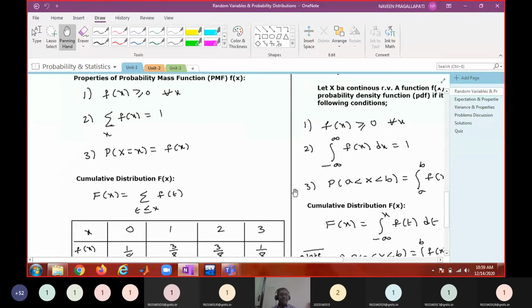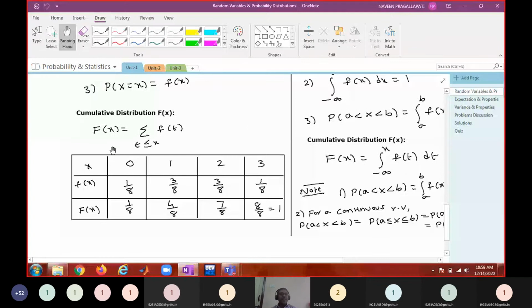Later I discussed cumulative distribution. Cumulative distribution is nothing but the sum of the probabilities up to x. If I say capital F of 2, it is the sum of the probabilities up to the random variable taking 2. That means capital F of 2 is f of 0 plus f of 1 plus f of 2. So capital F of x is the sum of f of t for t less than or equal to x. You have to take the sum of all the functional values up to x.